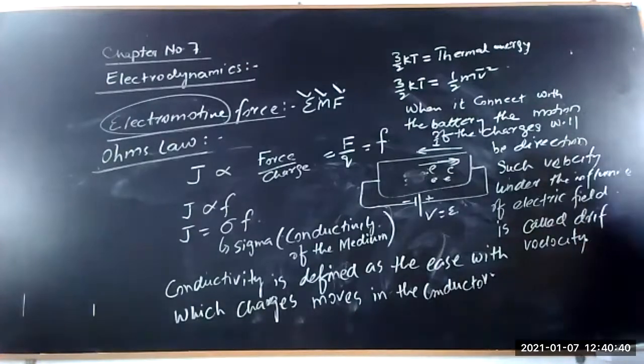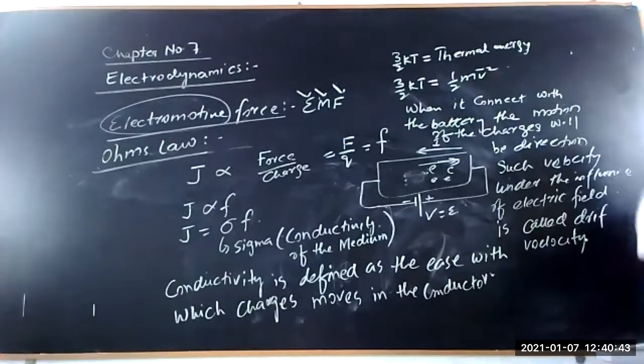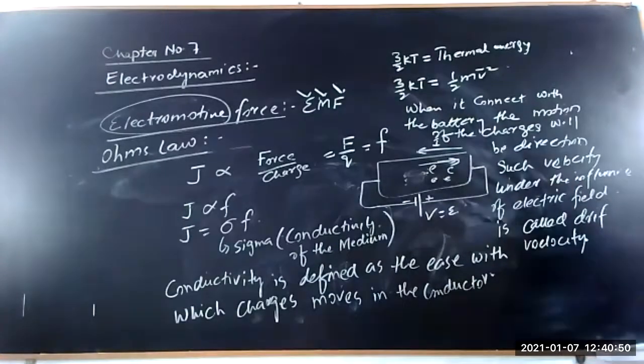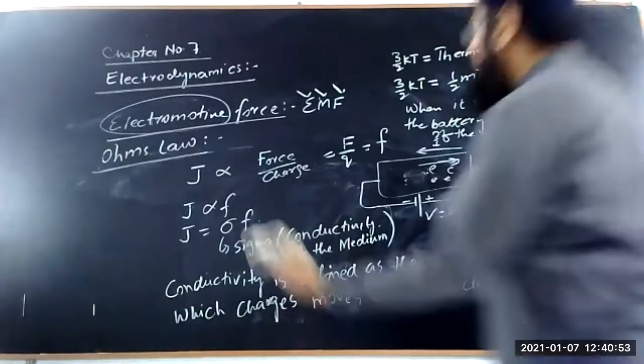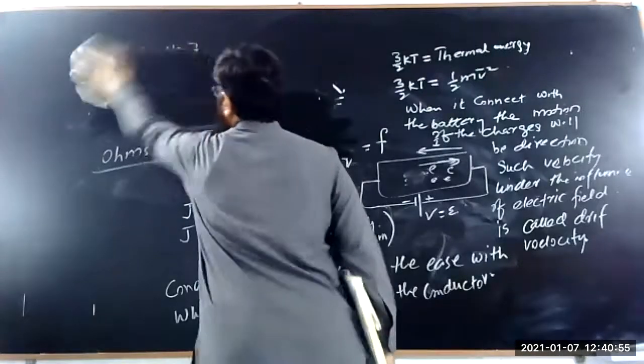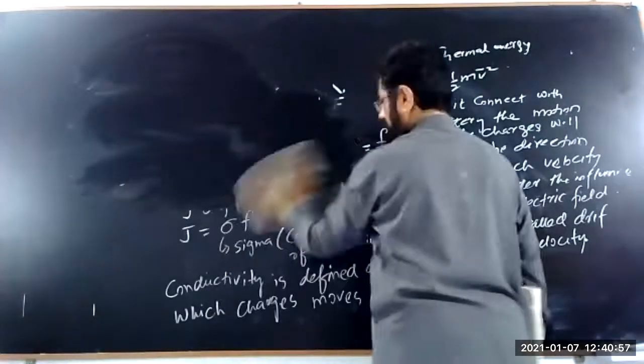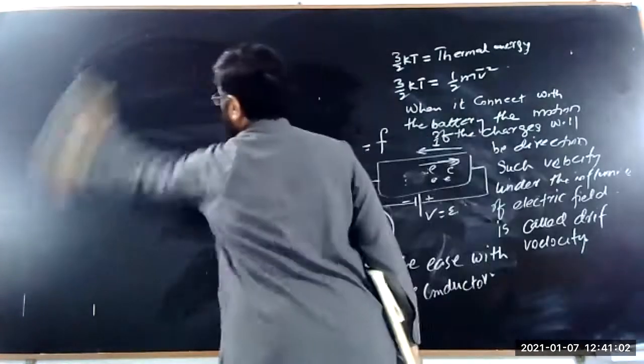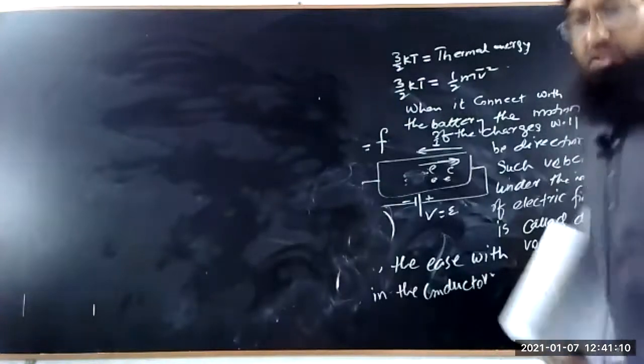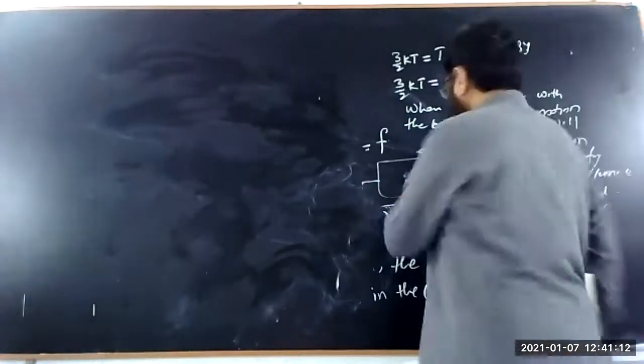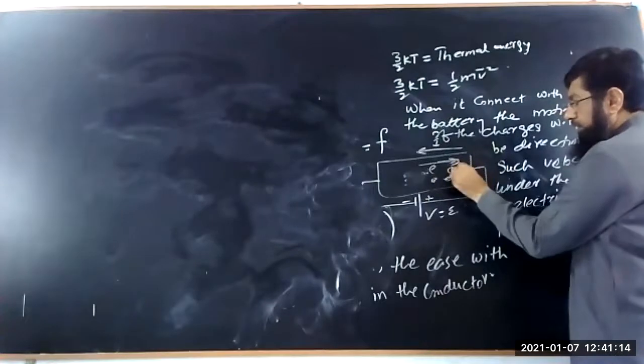So this is known as the drift velocity, which is the velocity under the influence of the electric field. So now here, if we look at this charge Q, this velocity v is the drift velocity.